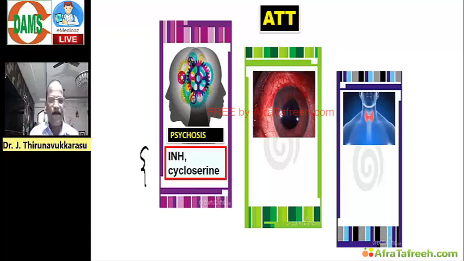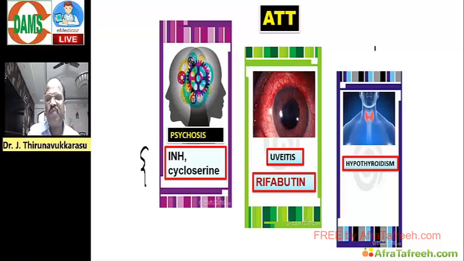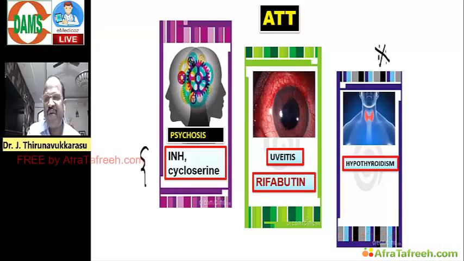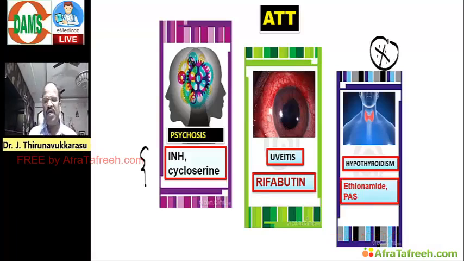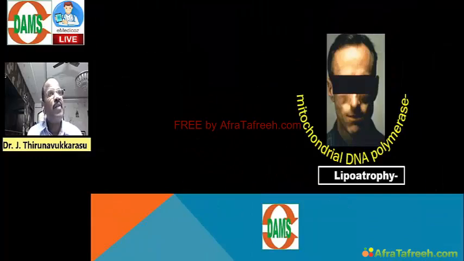Okay. And then anti-TB drug causing uveitis includes rifabutin. And then anti-TB drug causing hypothyroidism. You must know this question. Very important. This is ethionamide and PAS. Okay. And then there are some HIV.